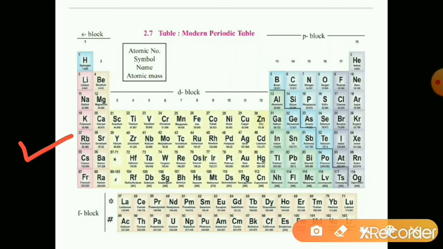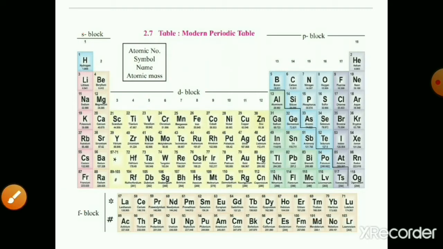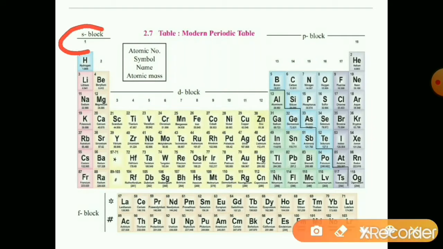If the differentiating electron enters into the s orbital, such elements are kept in the s block. The elements in which the differentiating electron enters the d orbital are kept in the d block. Similarly, the elements in which the differentiating electron enters the p orbital are called the p block, and f block elements are those in which the differentiating electron enters the f orbital. So there are mainly 4 blocks.